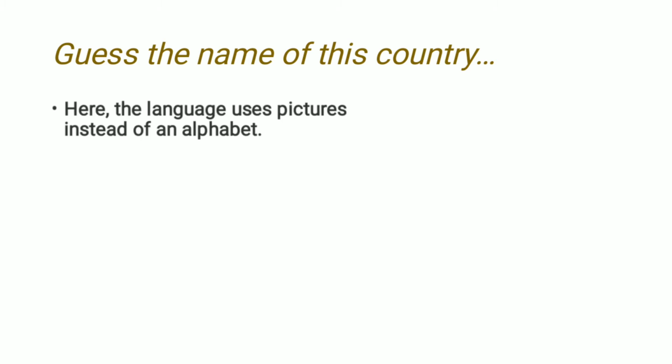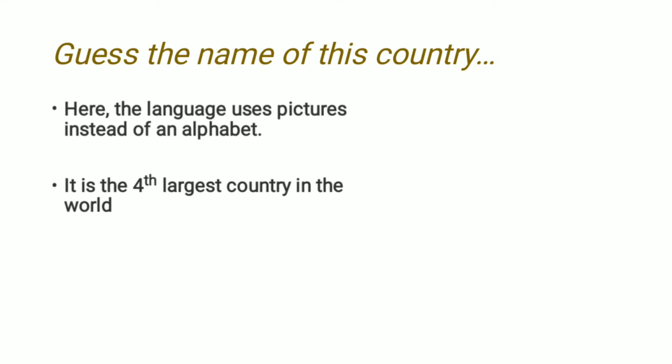Now, before starting the chapter, guess the name of this country. Here, in this country, the language uses pictures instead of alphabet. No idea? Okay, here is another clue.